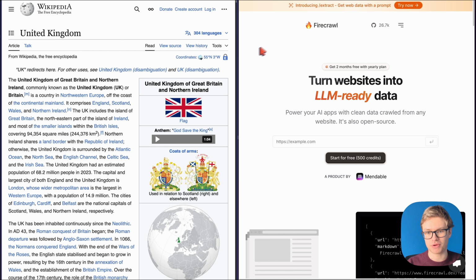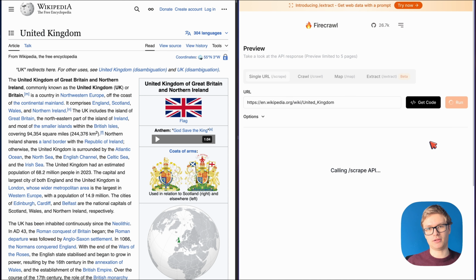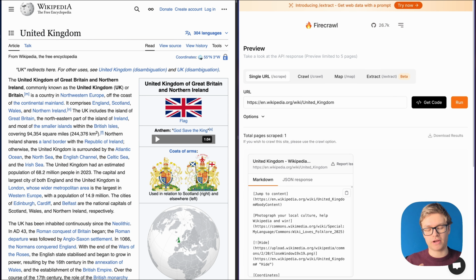Kingdom. And here on the right, we can see Firecrawl, which is a great tool that you can use to crawl the internet, but then also turn those scraped web pages into structured data for your AI. To show why it's not a good idea to naively scrape the web, I'm going to first paste the link to this Wikipedia article into Firecrawl and just do a regular web scraping call. This is going to return the content of that entire Wikipedia article into a markdown file format.